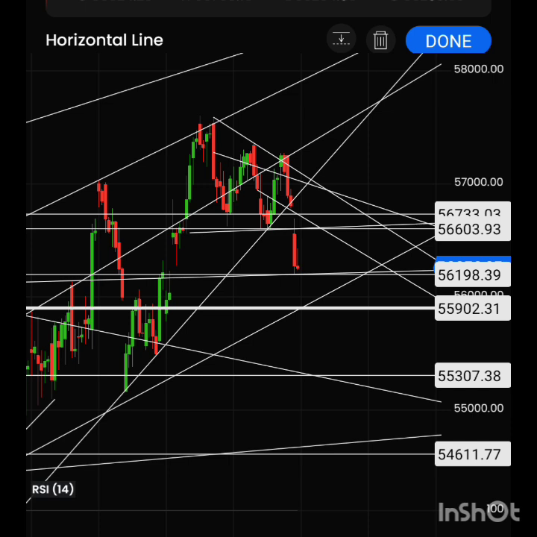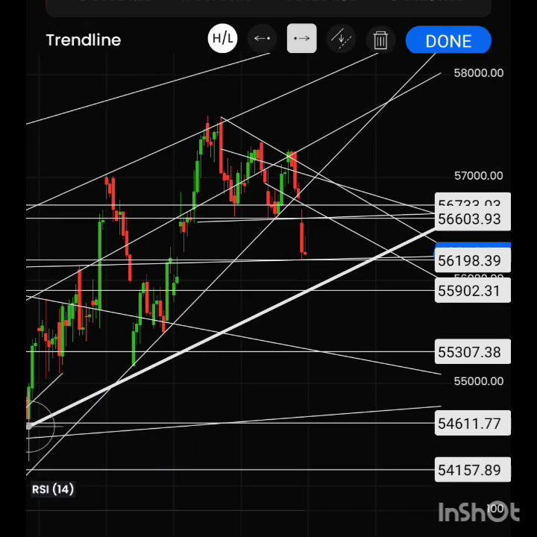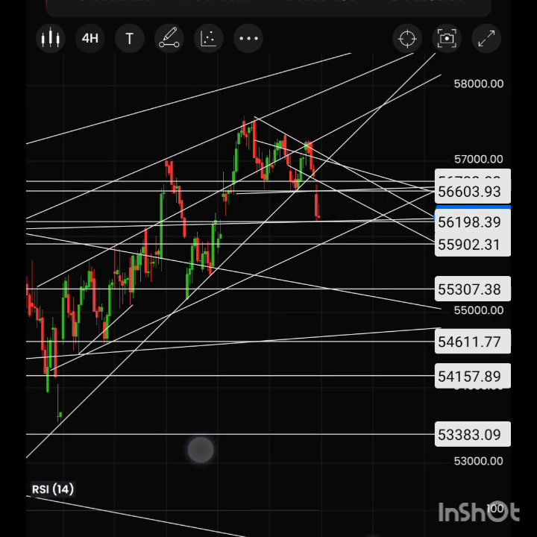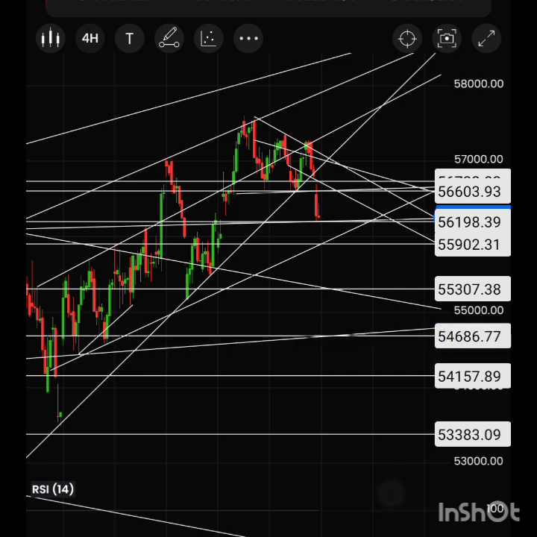If this also does not hold, we will witness a big fall from here, because this was the current support. Then this could reach the 55,300 range. Then this may lead towards 54,680 to 54,700 range. If there is a bounce back from here, only then can this reach mostly the 56,600 range. So that's from my side for this Bank Nifty.